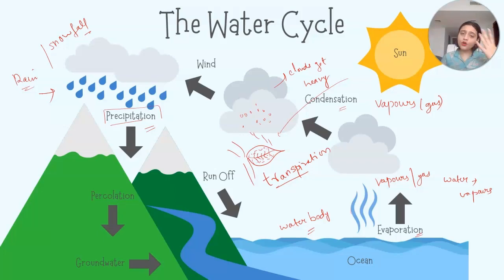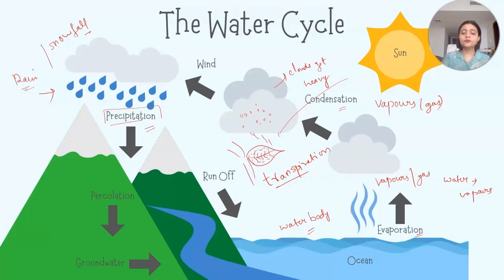So there are various processes which form the water cycle, and transpiration is one of them. Evaporation, condensation, precipitation, transpiration, all these come under the water cycle. Generally in the questions they can ask you about the water cycle, but they can also ask you separately about these processes. They can ask how the water changes into vapor, which process, how vapor forms the clouds, by which process, how the rain occurs. All these questions can come in puzzle form. So it is very important to learn about the different processes.